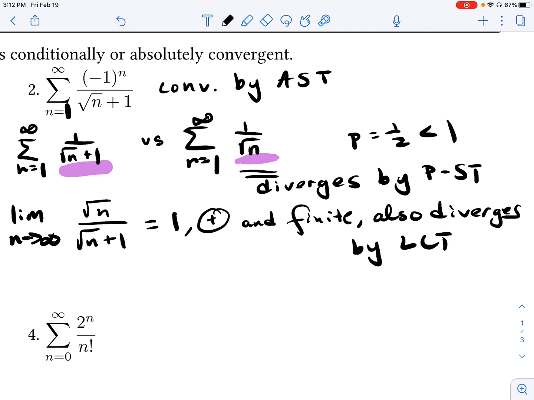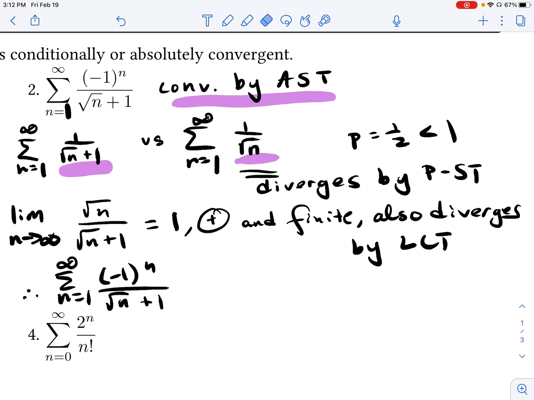So since we've determined that the absolute value of our series also diverges by the limit comparison test, my original series that I was trying to determine the convergence for turns out this is what? If it converges in its original state, but it diverges in its absolute state, we say this one converges conditionally.